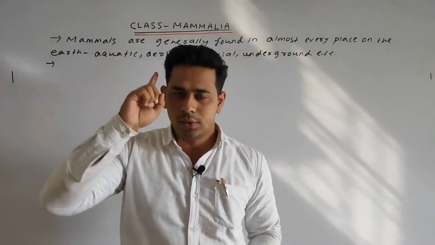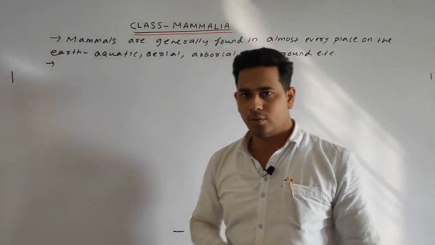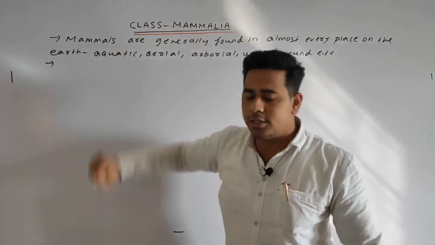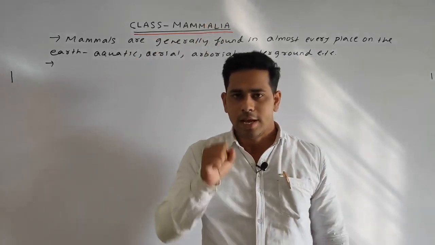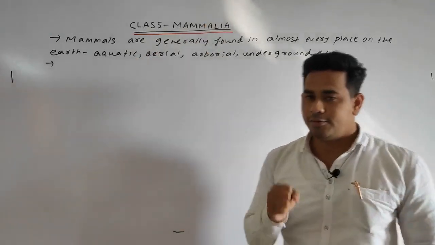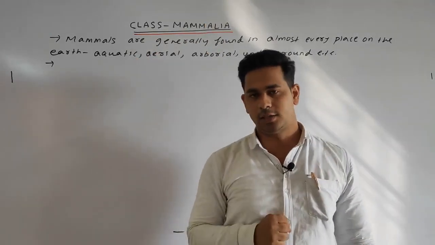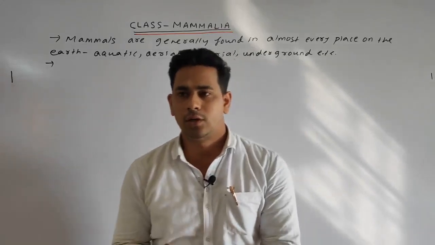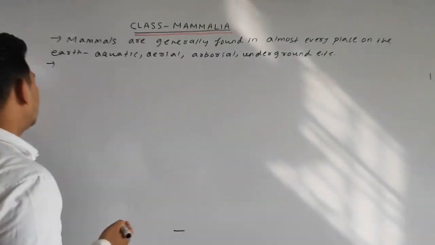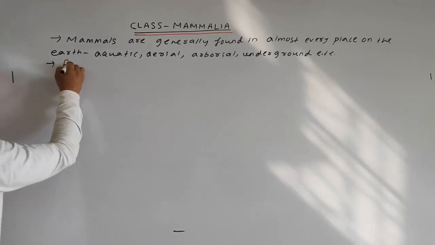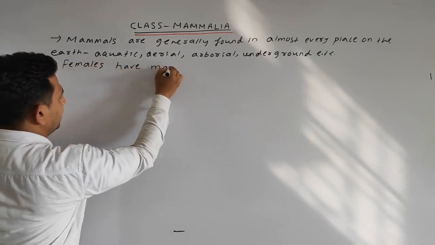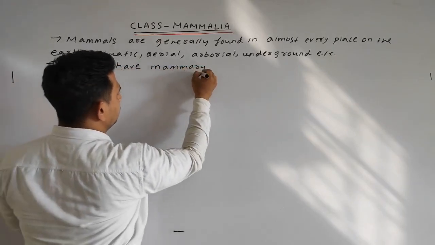important and the main important characteristics point, what is it? See, as the name suggests, Mammalia or mammals means what? The females have mammary glands. In the case of Mammalia, the females generally have mammary glands, which are used to feed milk to their young ones. So we can write our next point: females have mammary glands. Okay.